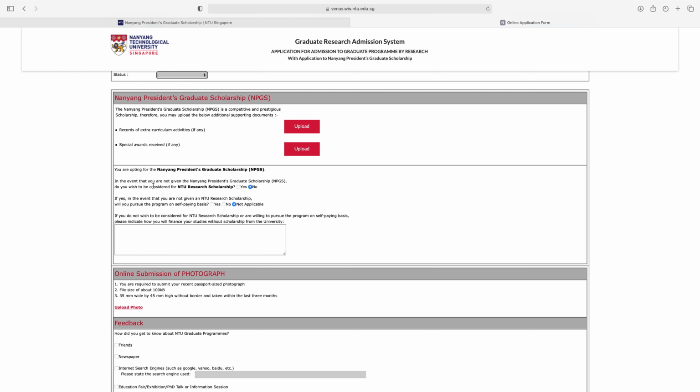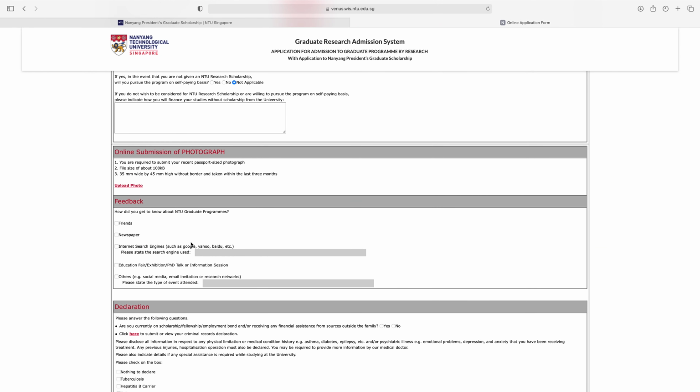In the event that you are not given the Nanyang President Graduate Scholarship, do you wish to be considered for NTU Research Scholarship, yes or no? If yes, in the event that you are not given an NTU Research Scholarship, will you pursue the program on self-paying basis, yes, no or not applicable? So if you did not wish to be considered for NTU Research Scholarship or are willing to pursue the program on self-paying basis, please indicate how will you finance your studies without scholarship from the university. So right here.